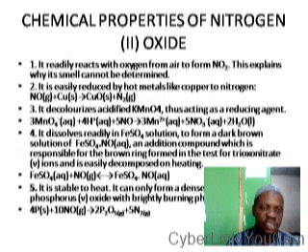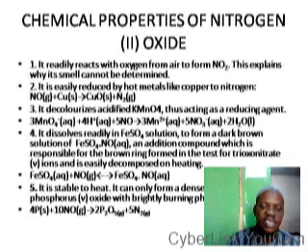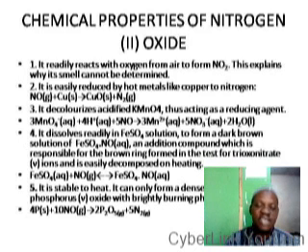Chemical properties of nitrogen(II) oxide. Nitrogen(II) oxide is reactive because in nitrogen(II) oxide, the highest oxidation number of nitrogen has not been attained. Therefore, whenever it has the opportunity to react, it will react.